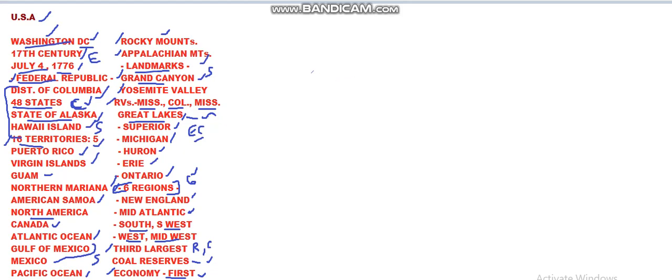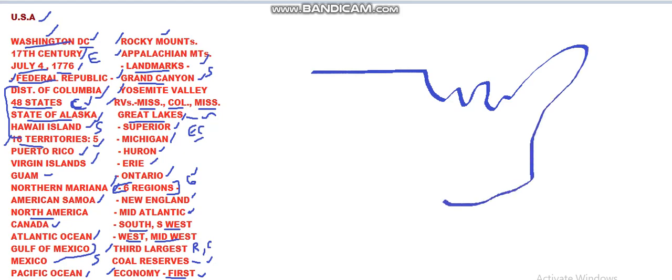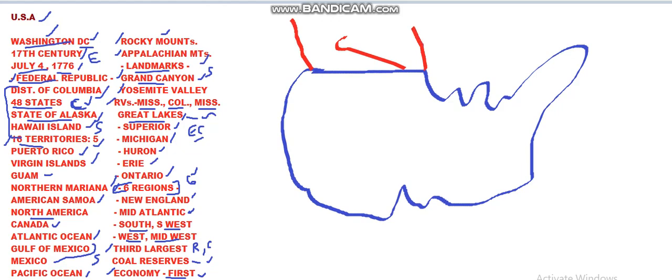So the outline of USA somewhat looks like this. So we can give the outline in this way. So this is in North America. So this is basically United States of America, and this has got Canada to its north. So here is Canada, and after Canada there is still more of USA. So after Canada there is this part of USA again. So this is USA and this is USA. In between there is a different country called Canada.